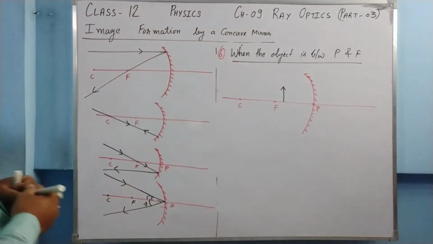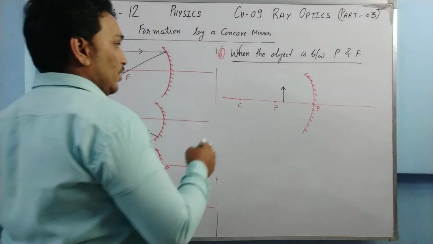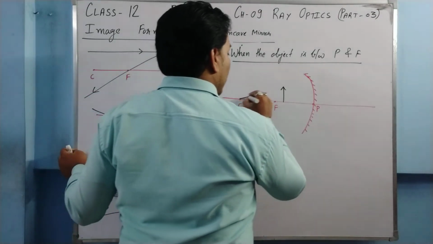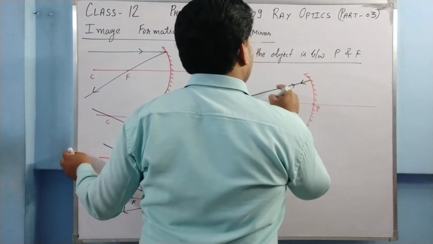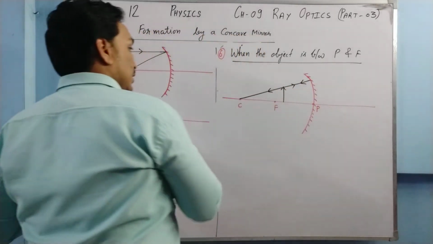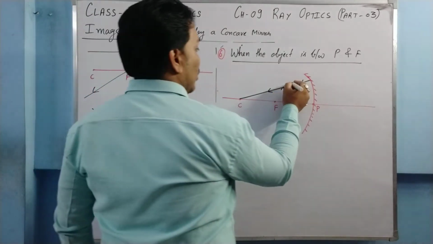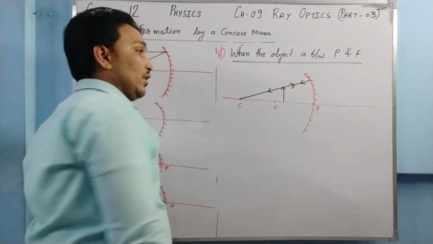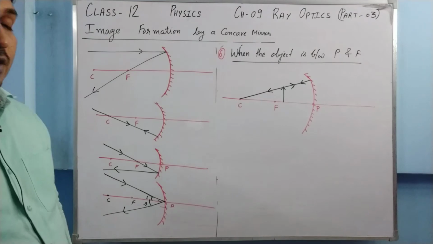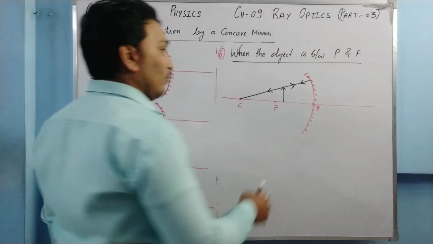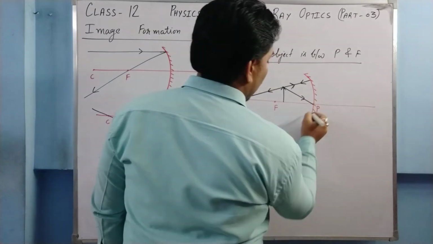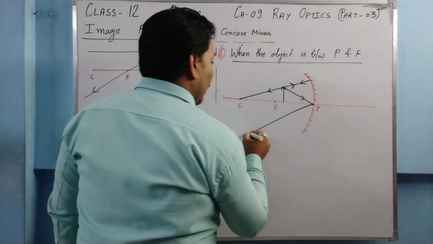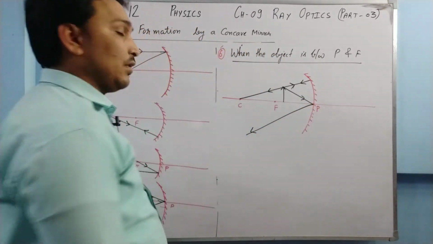So one ray I am going to use is the center of curvature one. This ray goes like this and comes back like this. It retraces its path, because it is passing through the center of curvature. Another ray I am going to use is from the pole. This ray will make the same angle, and it goes like this.